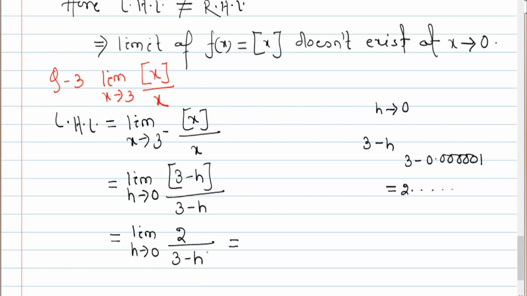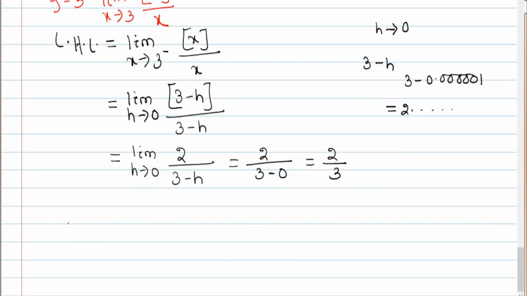It is not an indeterminate form, so therefore you can put h is equal to 0, so that is nothing but 2 by 3 minus 0. So the value of LHL is 2 by 3. Now we'll find the value of RHL.